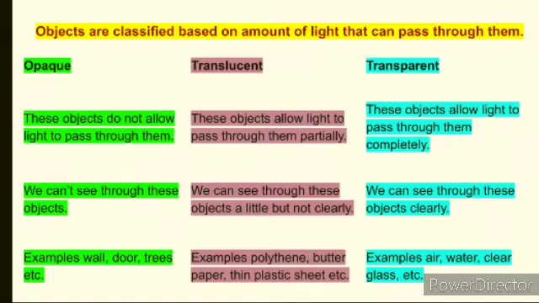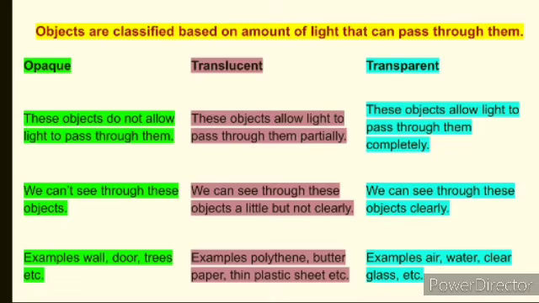In case of opaque objects, these objects do not allow light to pass through them. We cannot see through these objects. Examples of opaque objects are wall, door, trees. Because light does not pass through the opaque object, we are not able to see the thing behind it.